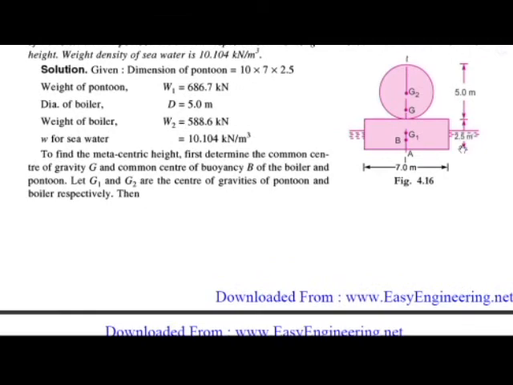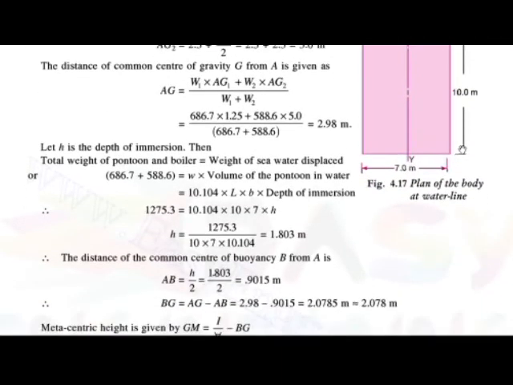Okay, so the distance of the common center of gravity from A is given as AG, equal to the weight of the pontoon into the distance AG1, plus the weight of the boiler into the distance AG2, upon the total weight of both bodies.